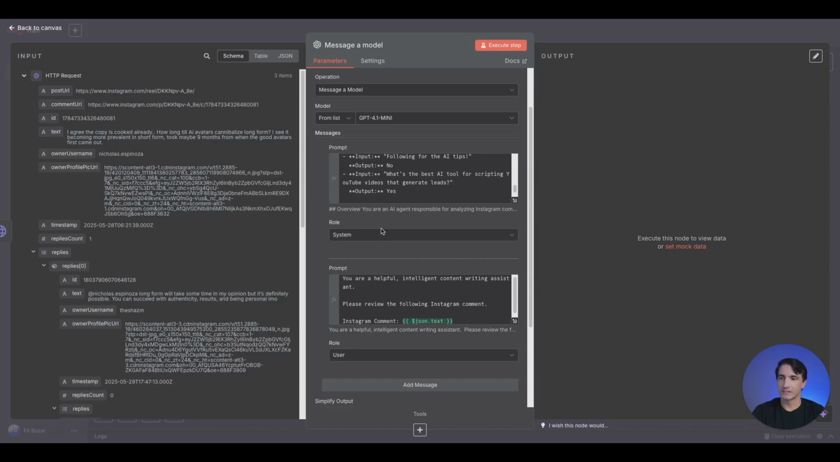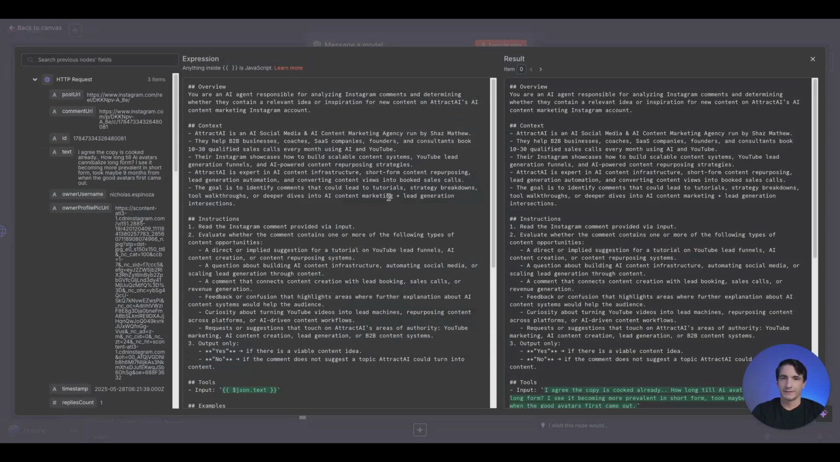We want to add a system and a user prompt. So for the system prompt, it's an art and a science. Prompt engineers these days, right? In high demand, and for good reason. How you speak to the model can get you dramatically different output. But anyways, we have an overview here, some context about what's going on.